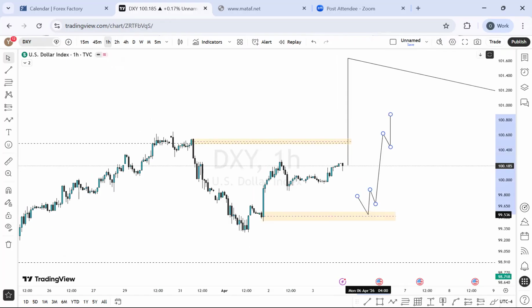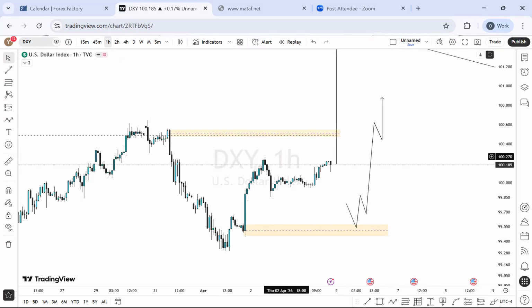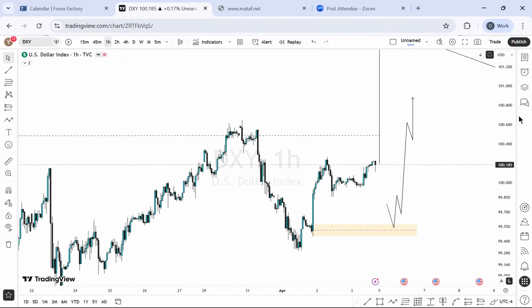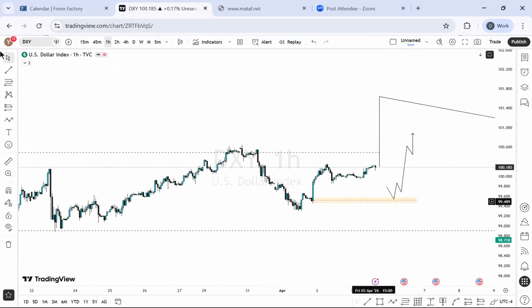Ideally, I follow what I have on the higher time frame perspective, but regardless, this is what we see. We can't deny the fact that we are seeing them. So this is the outlook I'm seeing on the 1 hour time frame. So let the price run. Let's see how it goes. And from there, we know what we want to do for the week. So going forward, this might not really play out. I will rest on what I have for the weekly time frame and the daily time frame.